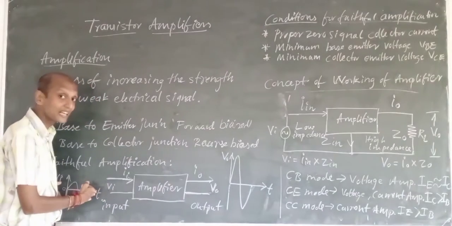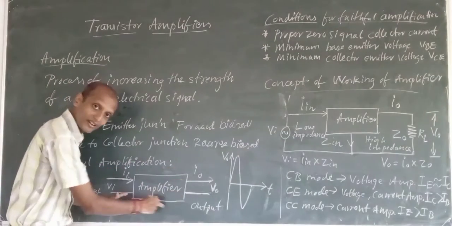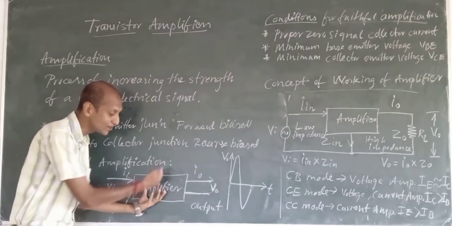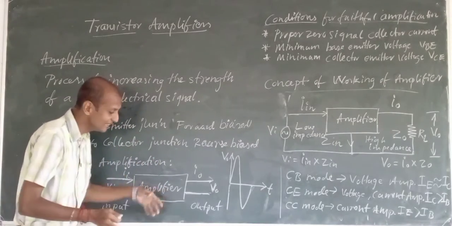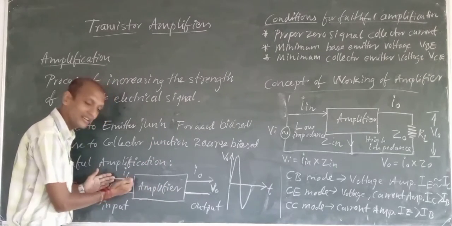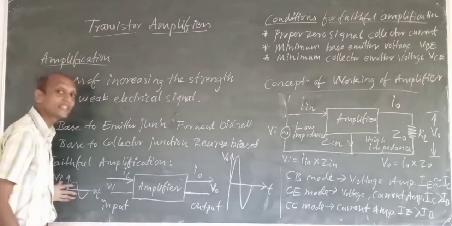This input signal hasn't been given yet. This amplifier is a block wherein we have a transistor amplifier circuit with some bias voltage, and as input to that we will provide an AC signal.